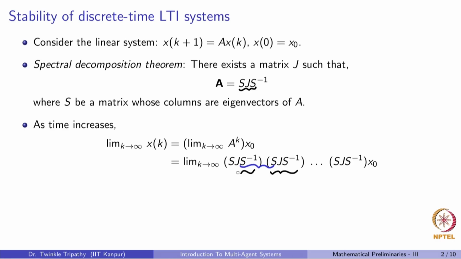Repeatedly, we get S into S inverse, which becomes identity. Similarly, here we will get identity, and here we will get identity.